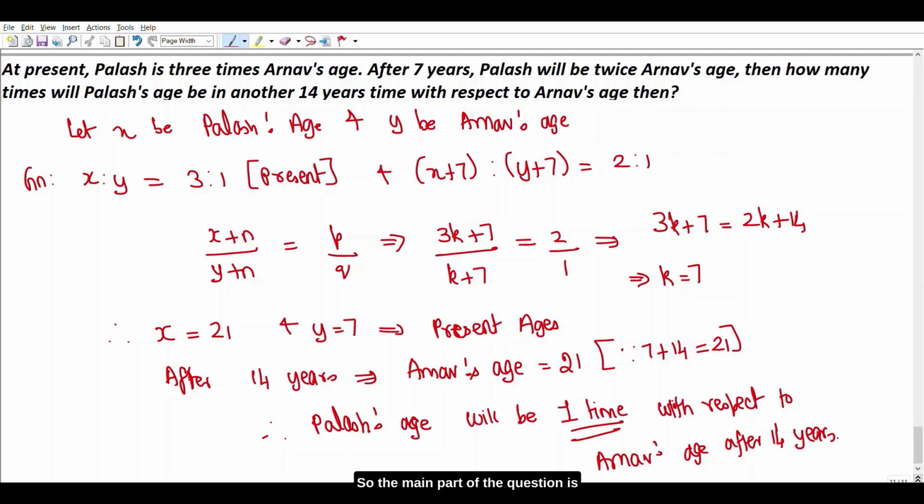So the main part of the question is to understand that the relationship is between Palash's current age and Arnav's age after 14 years, and not both the ages after 14 years.